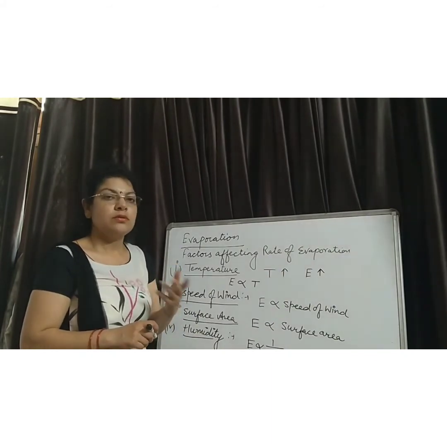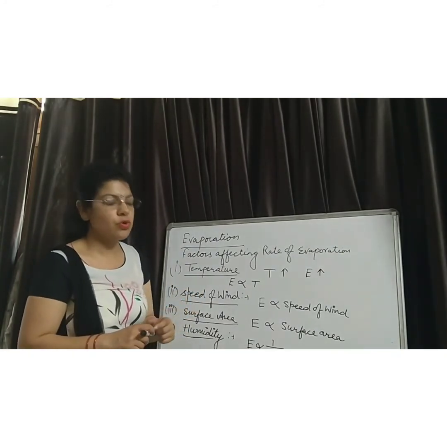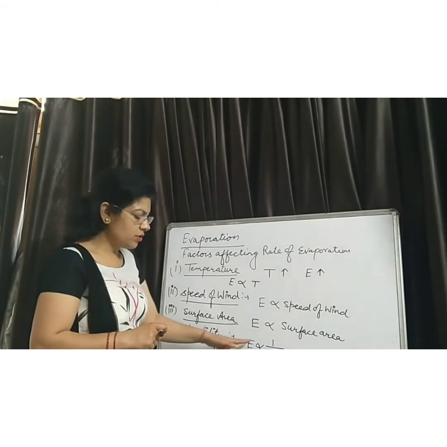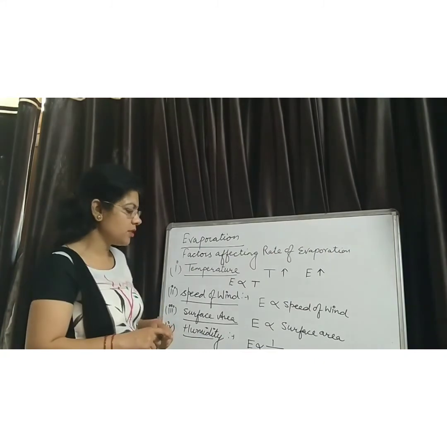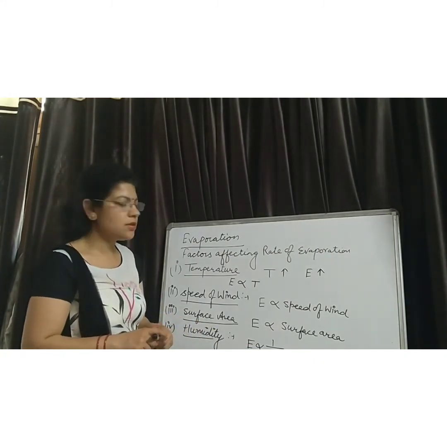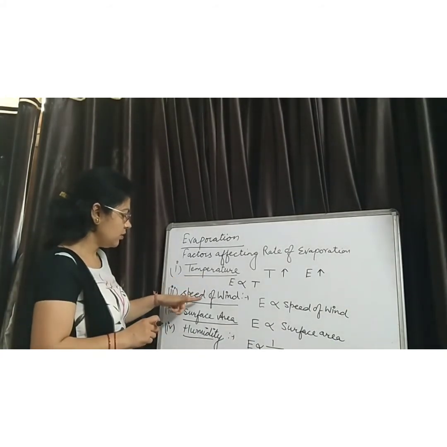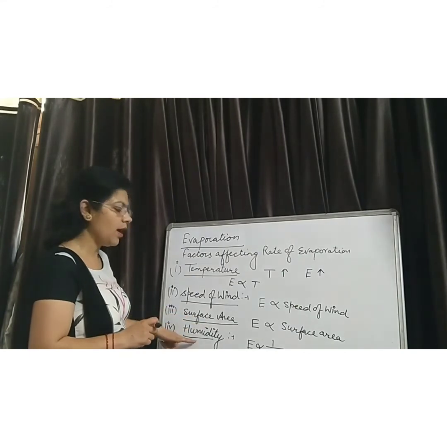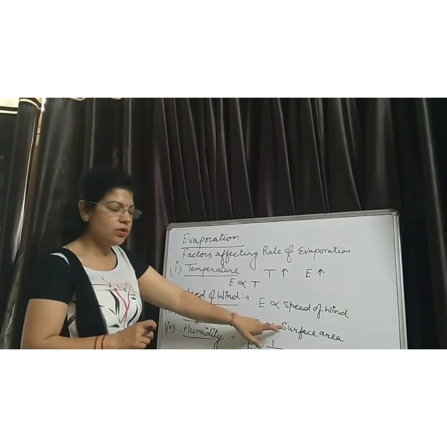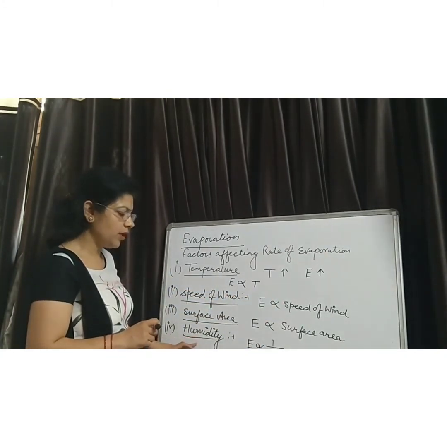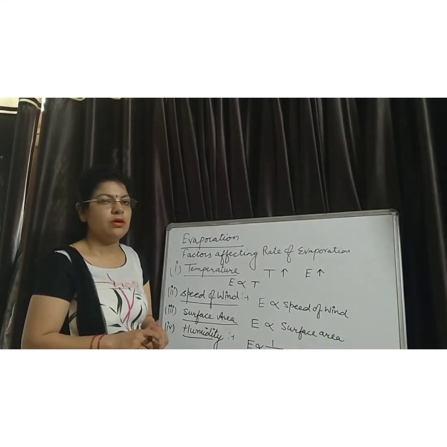So the clothes don't dry up fast. This activity shows that rate of evaporation is inversely proportional to the humidity or the water vapors present in the atmosphere. Hence, there are four factors on which rate of evaporation depends: temperature, speed of the wind, surface area and humidity. On the first three factors, rate of evaporation is directly proportional, and the last factor is humidity, on which rate of evaporation is inversely proportional.